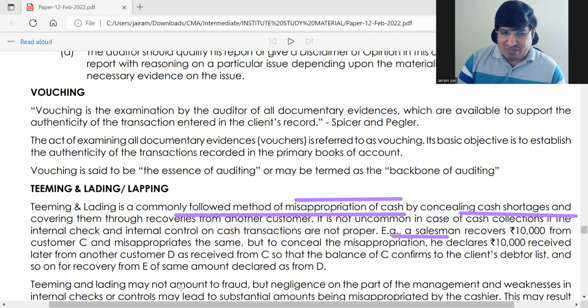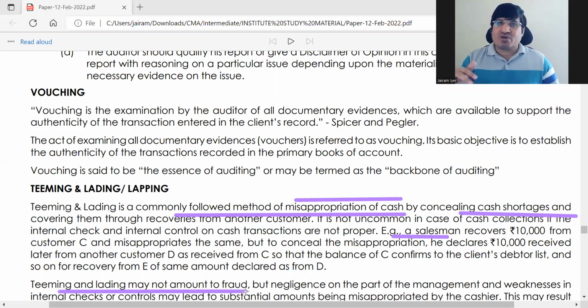So teaming and lading may not amount to fraud, because the amount might not be too big. If it's too big, then it will get discovered, right? Suppose he has misappropriated 50,000 in one bill, then he needs to get another bill of 50,000 to replace it, right? If he is getting smaller bills, then he will have a problem in covering up. Which is why it is normally not done for big money. It is done for small money normally.